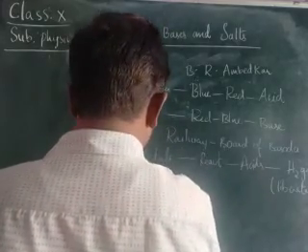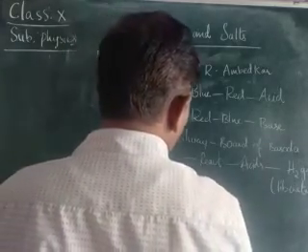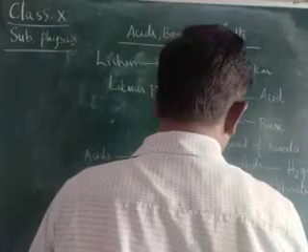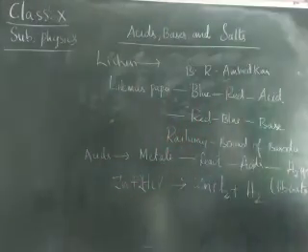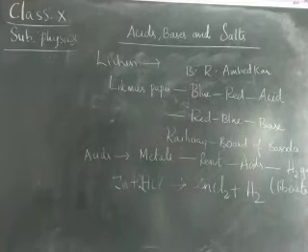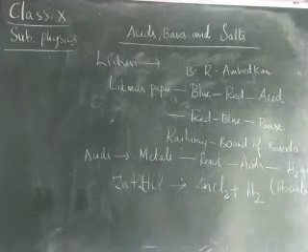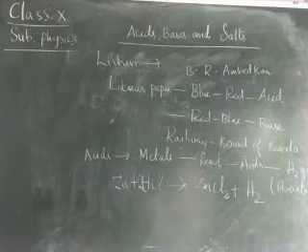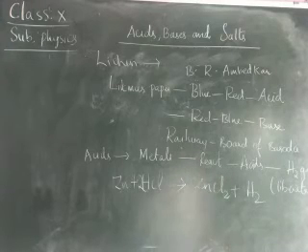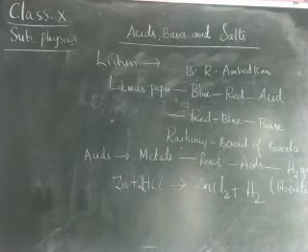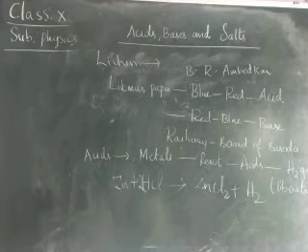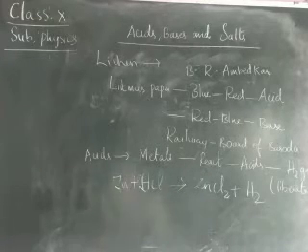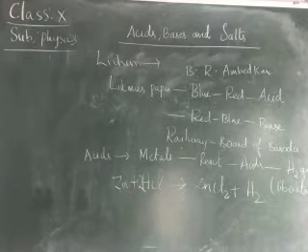Example, already we have seen zinc plus HCl. In the last chapter we have seen zinc chloride plus H2. Zinc plus HCl gives zinc chloride plus hydrogen, or zinc plus sulfuric acid gives zinc sulfate and hydrogen. Therefore, metals, when they react with acids, give hydrogen gas. This is also one of the properties.